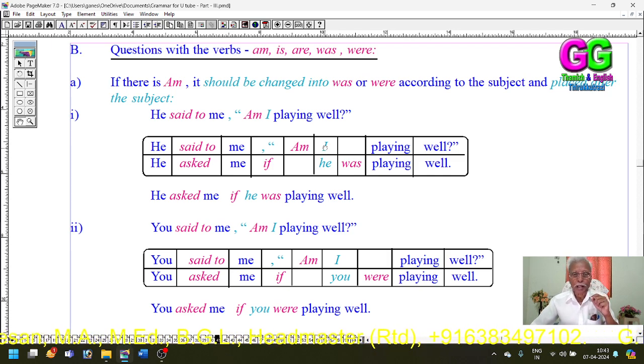So I is changed into he. As in the indirect speech, the subject is he.